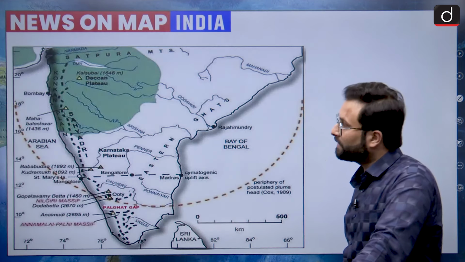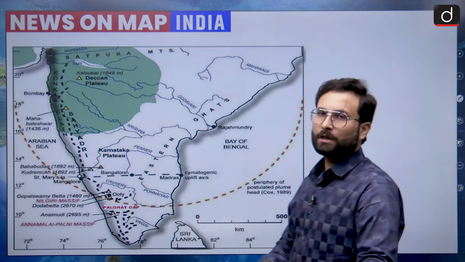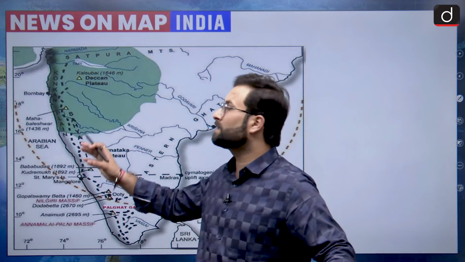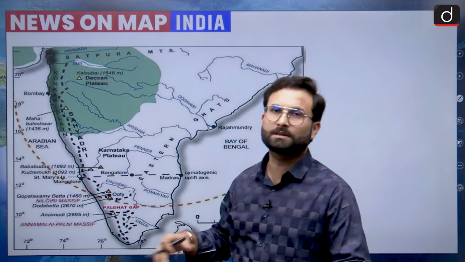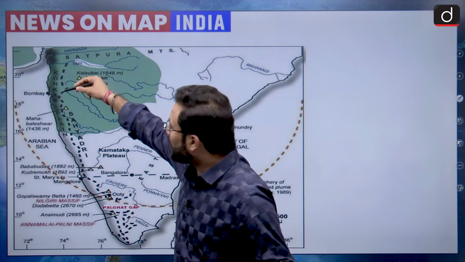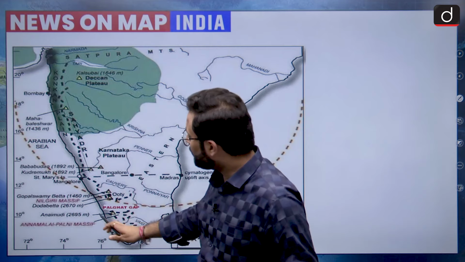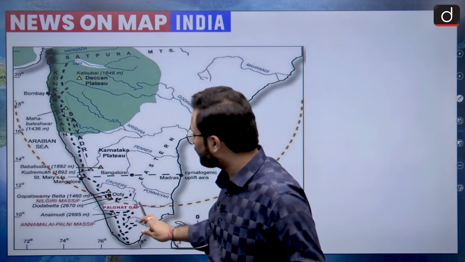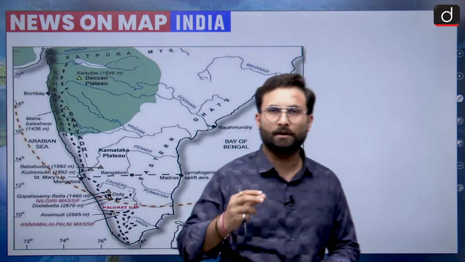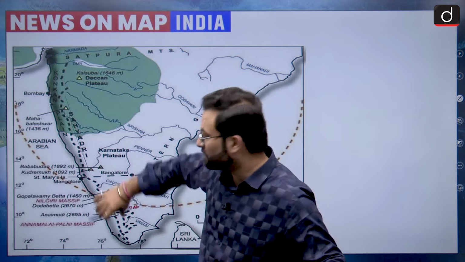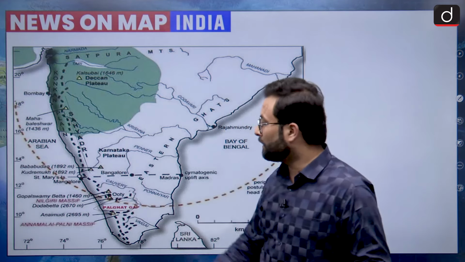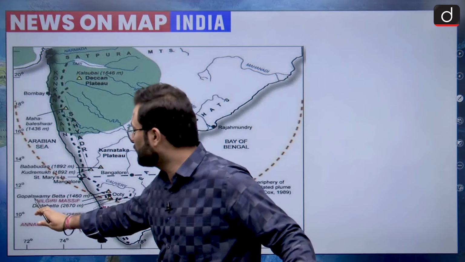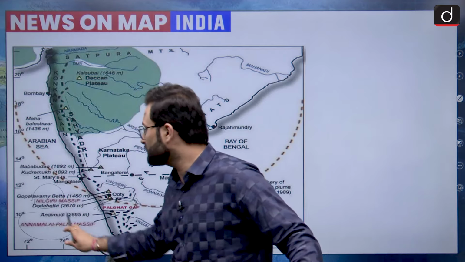Okay, so let's see. When we are talking about Palghat and Borghat, they are basically breaks or discontinuities in the Western Ghats, or the Sahyadris. So these are your Sahyadris, Western Ghats, and somewhere here we have the Palghat gap, because here there is a break between the northern range and the southern range. So this is the Palghat gap. In the northern part we have this Nilgiri, and in the southern part we have this Annamalai.